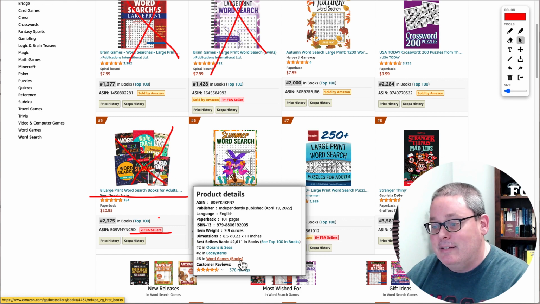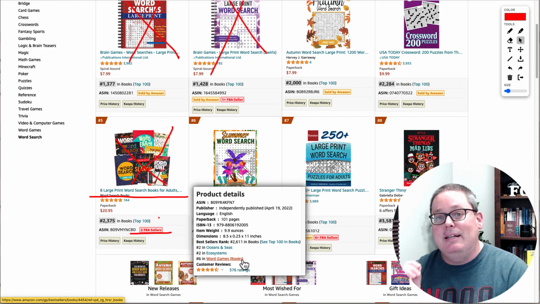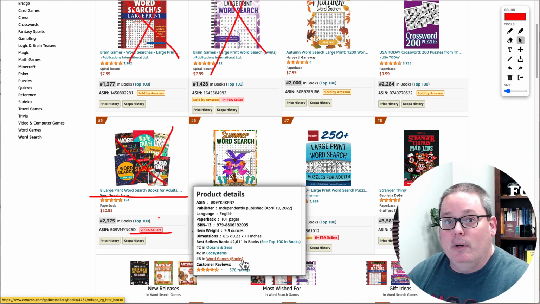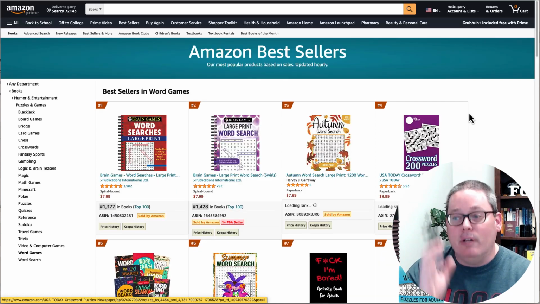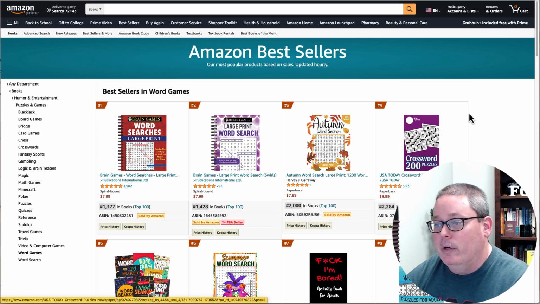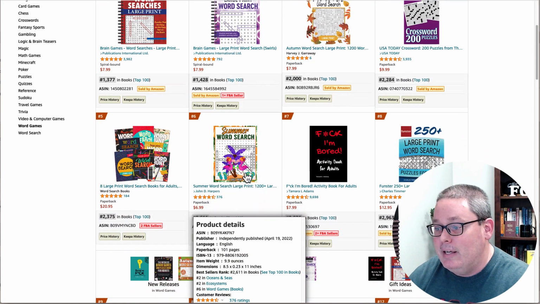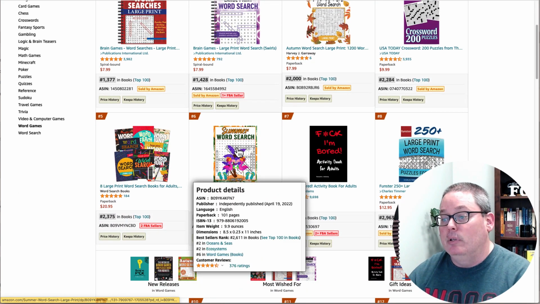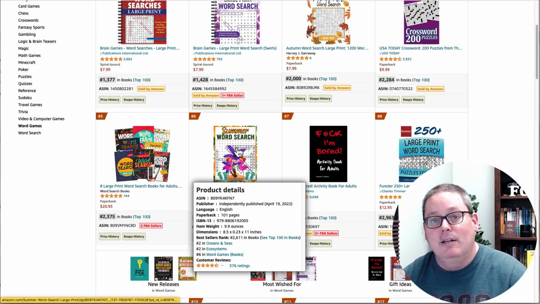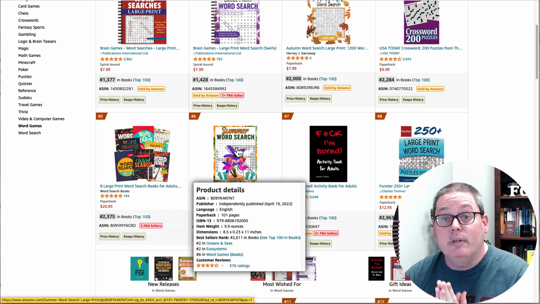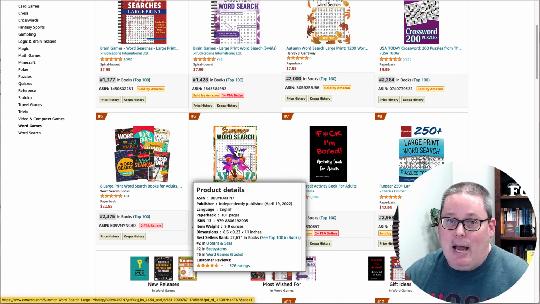But again, you can see it's number 6 in word games inside of books. So that is the category we're going to be competing in. So back to where we started, inside of the bestsellers in word search games, you can see that summer right here is number 6. And it is an independently published book. So I would say, yes, this is a place where you could compete if you were up to the challenge.